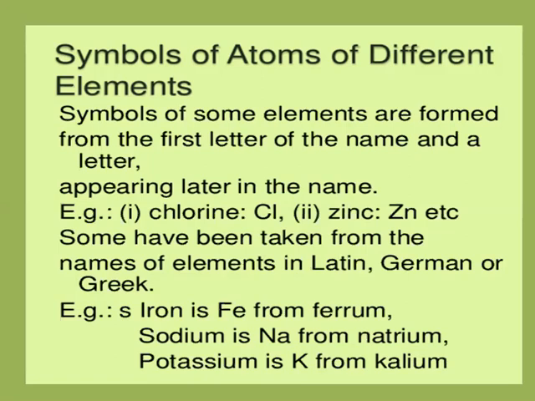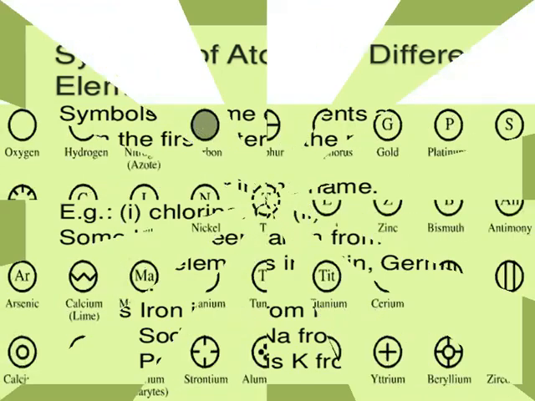For example, the symbol of iron is Fe from its Latin name ferrum. The symbol of sodium is Na from its Latin name natrium. The symbol of potassium is K, from its Latin name kalium.